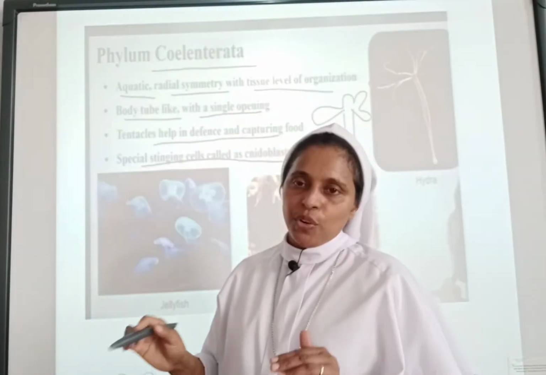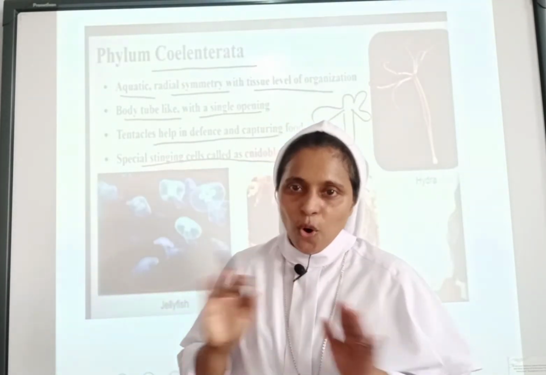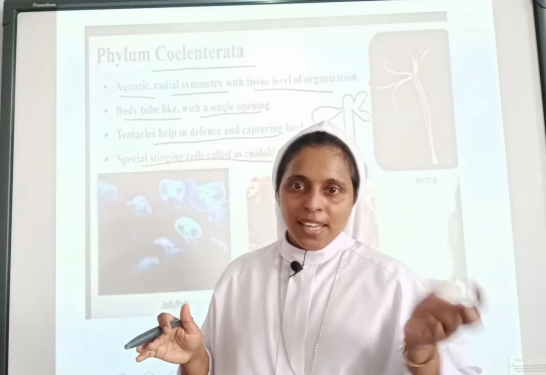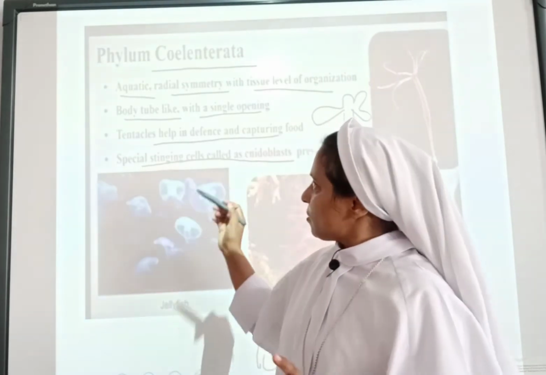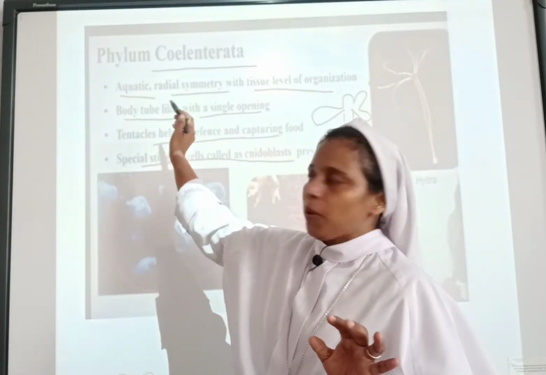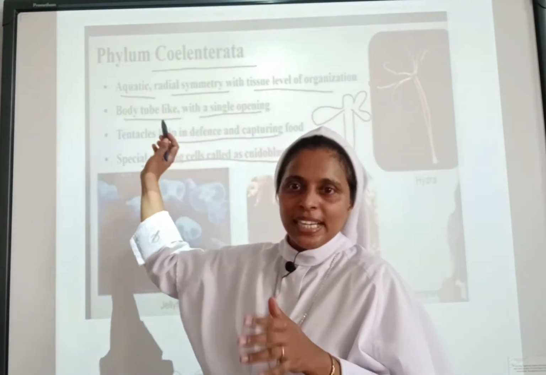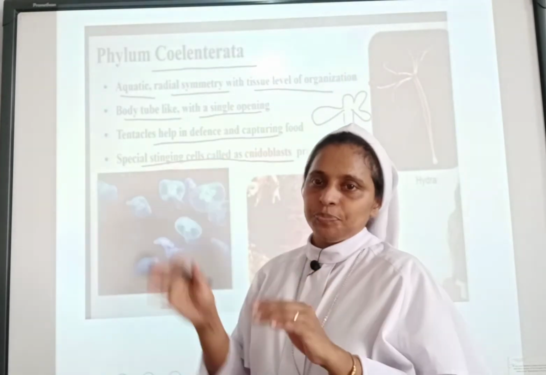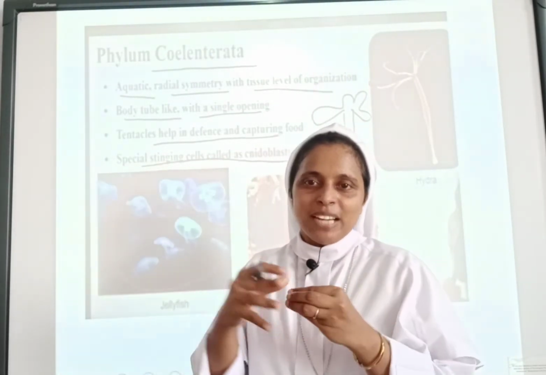And tissue level of organization. As I have told you, their tissues are present but there are no organs in their body. In Porifera we have learned cells are there but tissues are not present, and also there are no organs. The body is tube-like with a single opening. And tentacles, we have learned about the tentacles. They help in defense as well as to capture the prey.